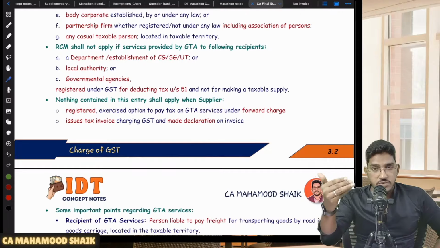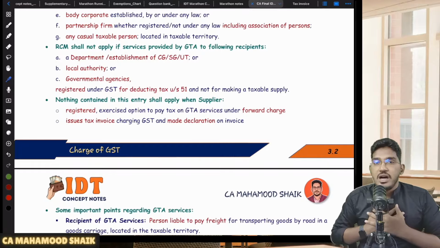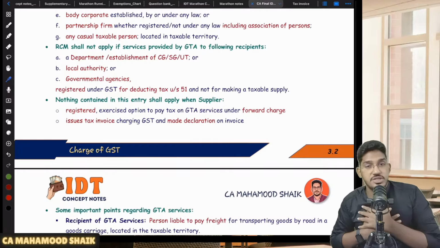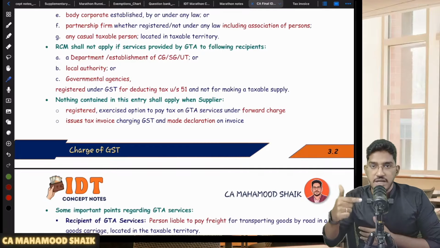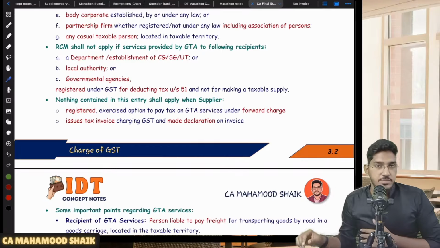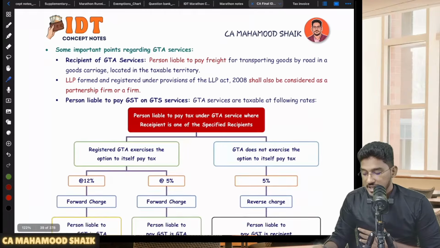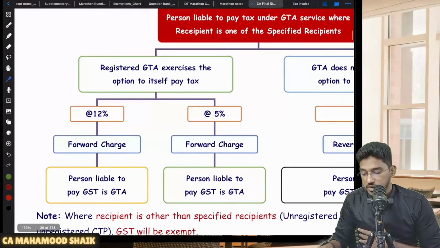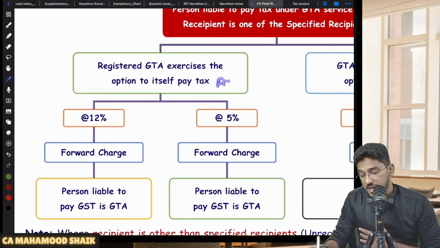GTA will give a tax invoice, no? In that tax invoice, they make a declaration: even though our services are getting covered under RCM, we are exercising the option to pay the GST under forward charge mechanism. If they take the registration, exercise the option and make the declaration, then the GTA service provider only will pay the amount of GST under forward charge mechanism. Able to understand? And in case the GTA has exercised the option to pay tax under forward charge mechanism, what will be the rate of GST?